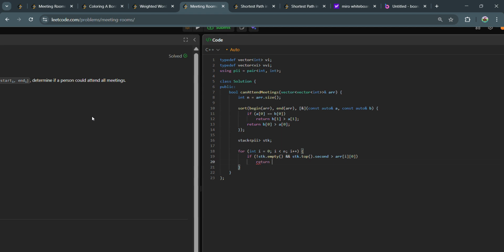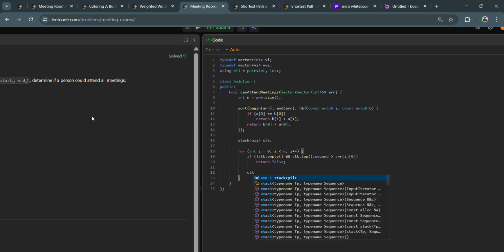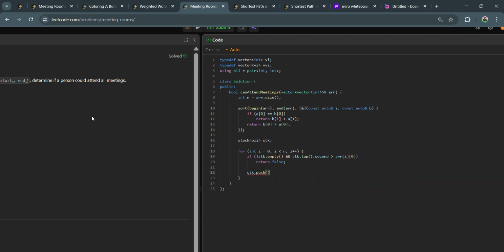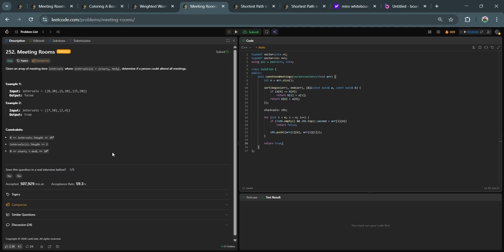In that case we can surely return false. Otherwise we push our current meeting, array of i of 0 and array of i of 1, inside our stack. And finally, if all the meetings get pushed inside the stack without violating this condition, we can make sure that we can attend all the meetings. That's why we return true.